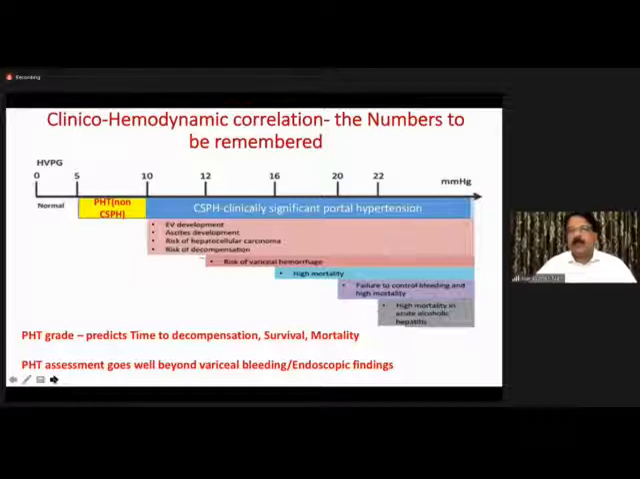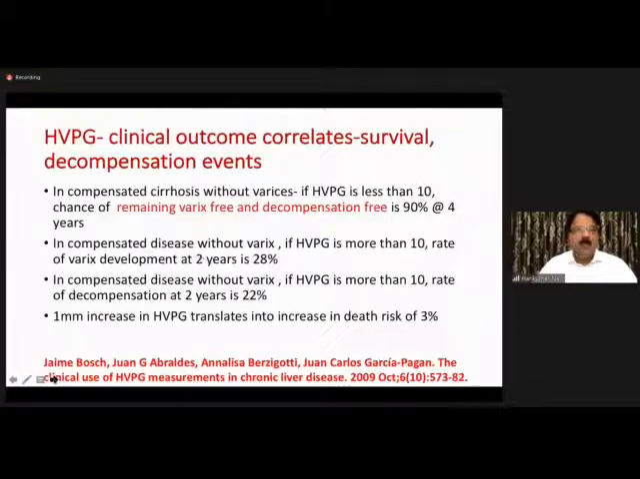In fact, the Delhi study which I showed and PRODESKY, all those point towards, all the published data from Spain, from rest of Europe, shows that 20 is a very important figure, and medical management beyond 20 millimeters of mercury is futile. And if feasible, possible, patient should go for liver transplantation. So pretty much portal hypertension grading predicts time to decompensation, survival, and mortality. And portal hypertension assessment goes well beyond variceal bleeding and well beyond endoscopic findings.